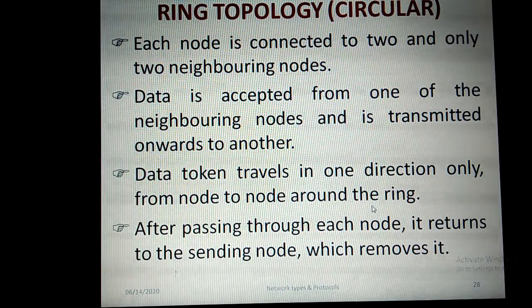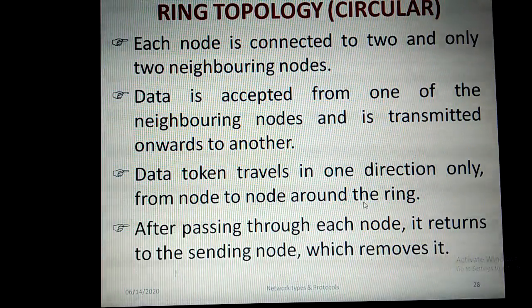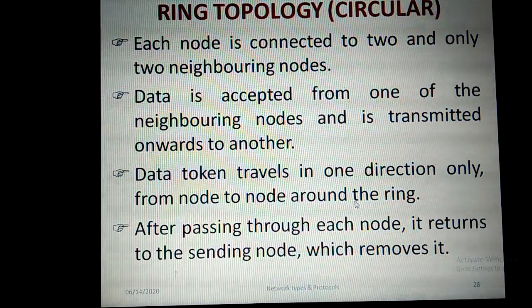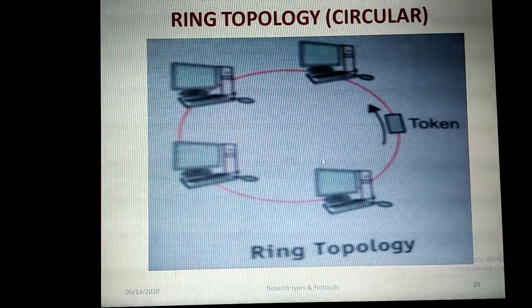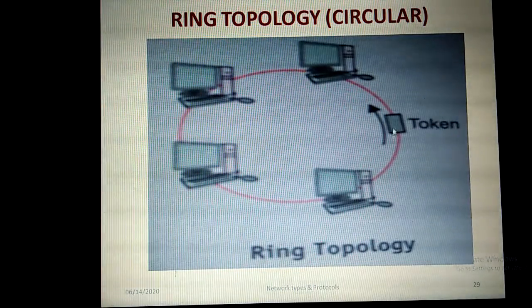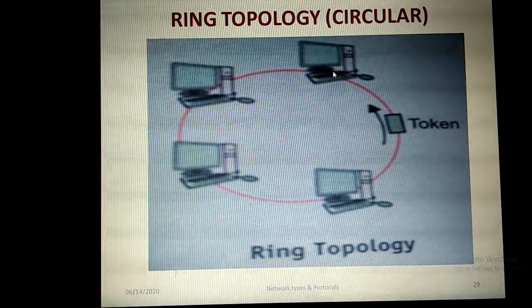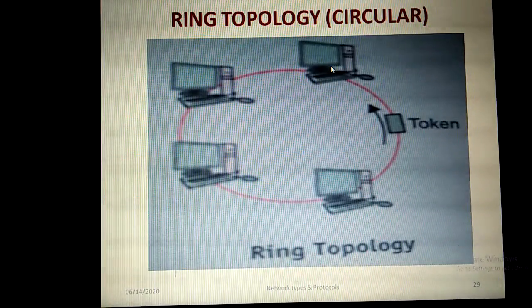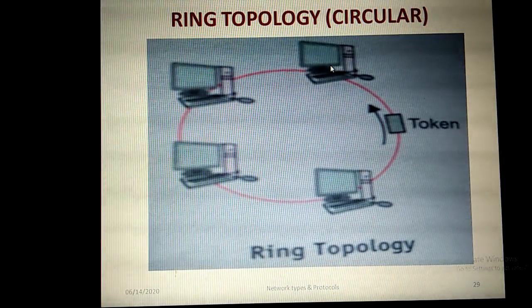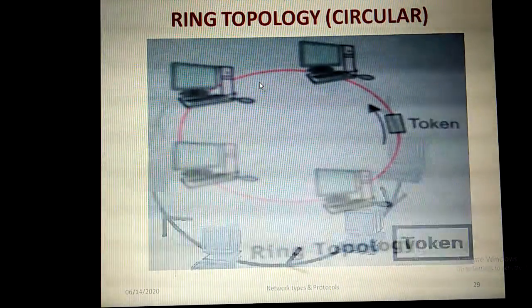If it passes through every node, the node that has the token will receive the data and process it. Finally, the node that receives that packet will remove it. That is how data transmission takes place in the ring topology. Here you can see the token is given to a node. The node which wants to transmit data will have that token, and with the help of the token only can the data be transmitted to the other nodes.